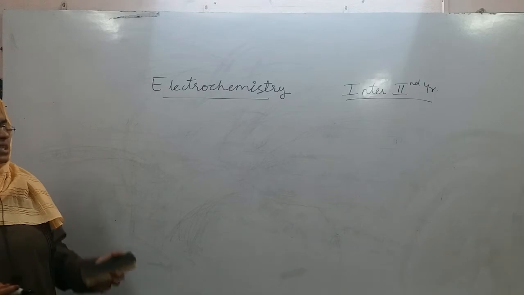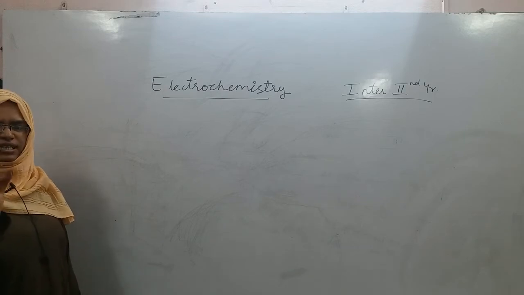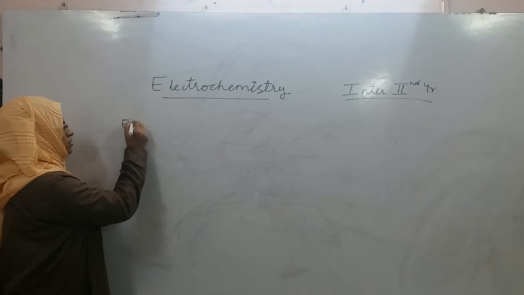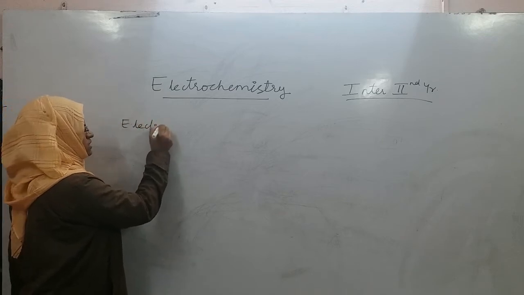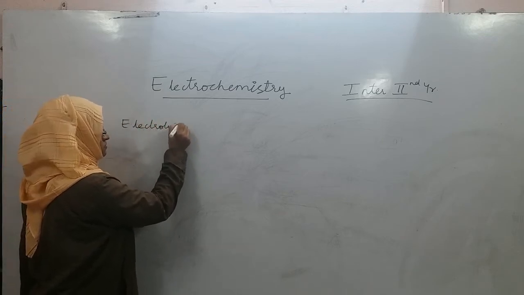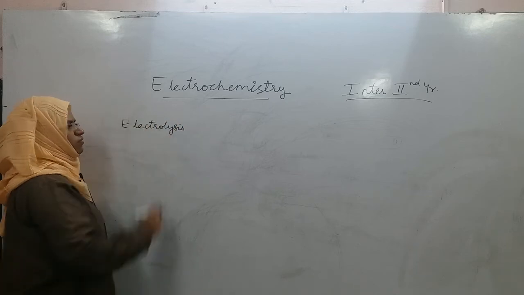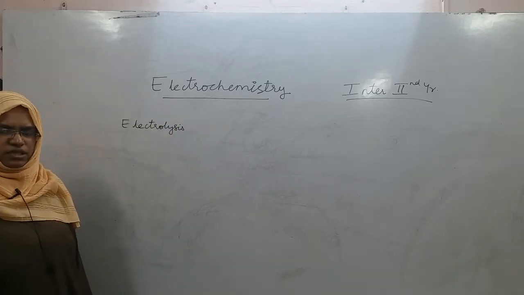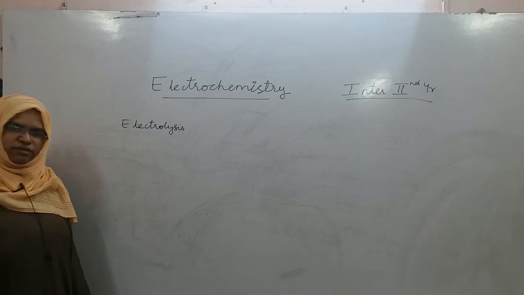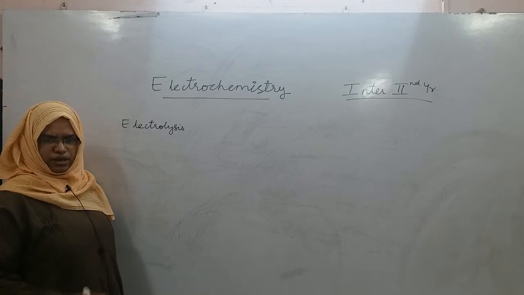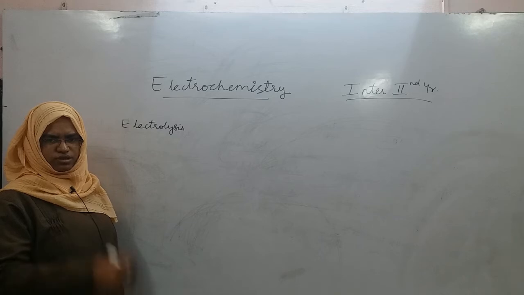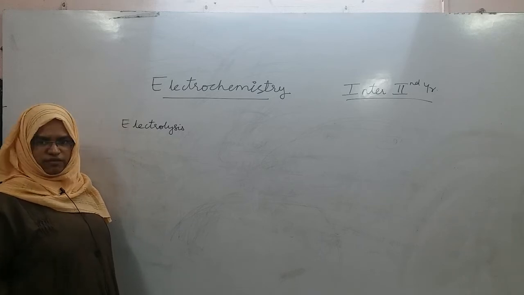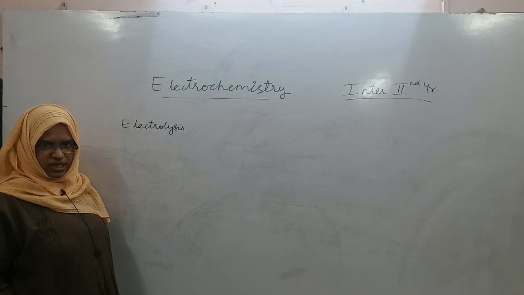Now, the next topic in the same electrochemistry is a little different from the electrochemical cell, and that is electrolysis. Till now, what we have seen was the anode compartment was there, the cathode compartment was there separately, right. Both of them were connected by a salt bridge, but the anode electrode was dipped in its solution, the cathode electrode was dipped in its solution, and there the conversion was chemical energy into electrical energy, right.